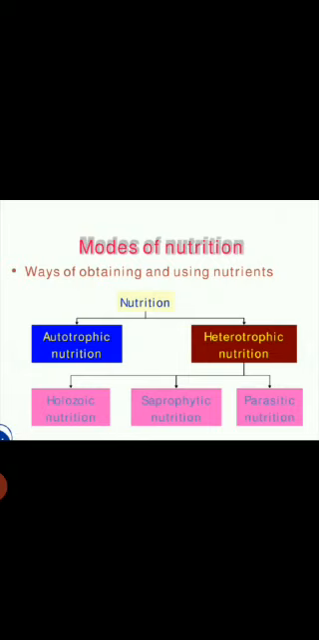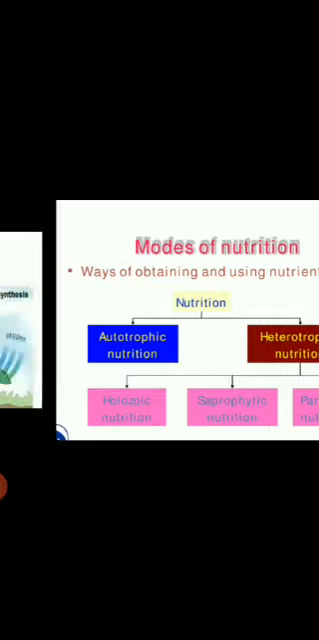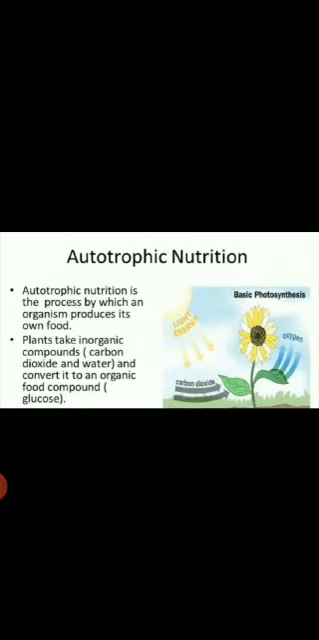Modes of nutrition are of two types: autotrophic nutrition and heterotrophic nutrition. Heterotrophic nutrition is further divided into holozoic nutrition, saprophytic nutrition, and parasitic nutrition. Let's learn about autotrophic nutrition.